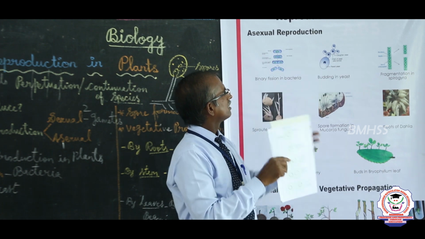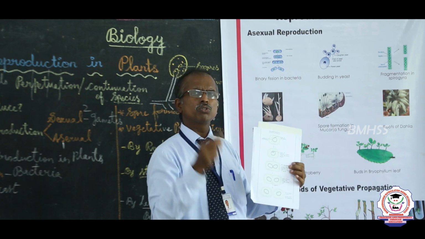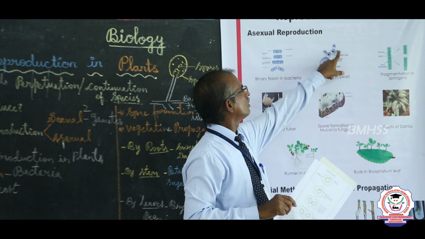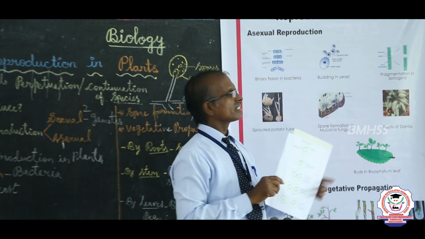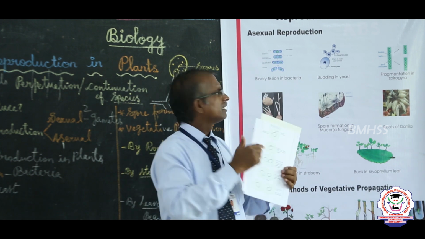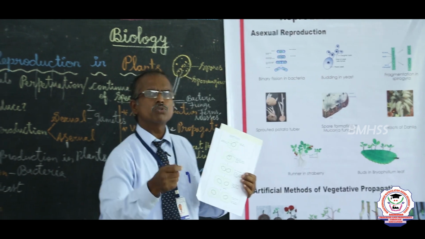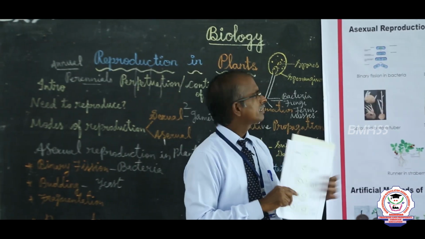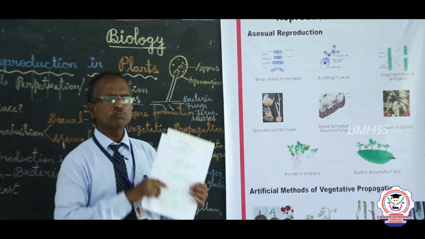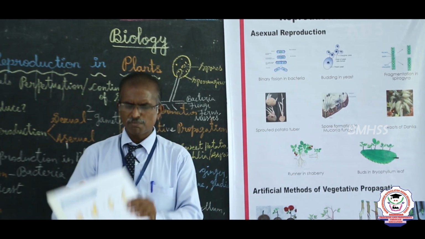Within the bud, the nucleus divides into two. Each nucleus enters into a new bud. After the bud is fully grown, it is detached from the parent and lives independently. This method is called budding in yeast. A small bud, an outgrowth, is called budding in yeast.